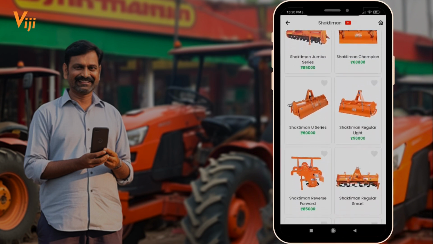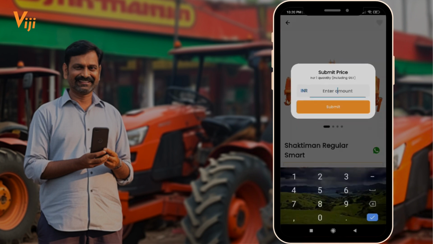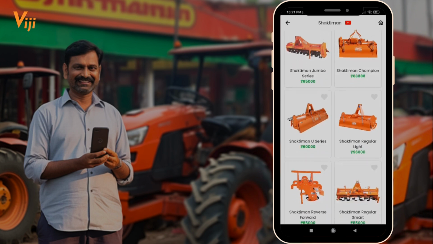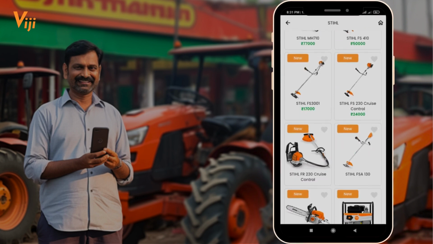You can add product prices to create your price list and improve listing on Viji Agri app. You can like products to see them on the top.